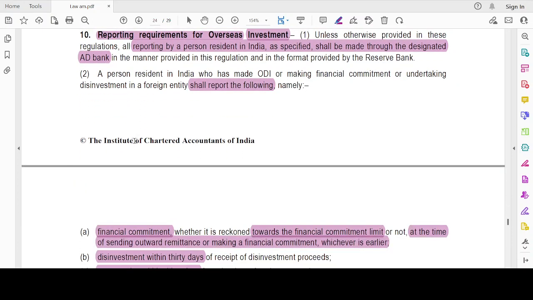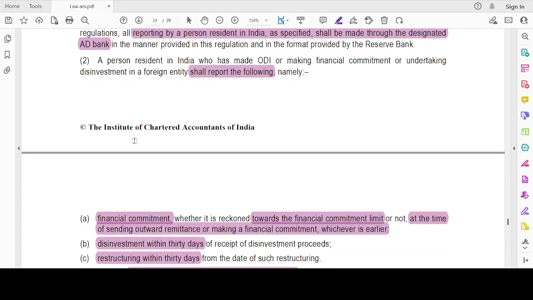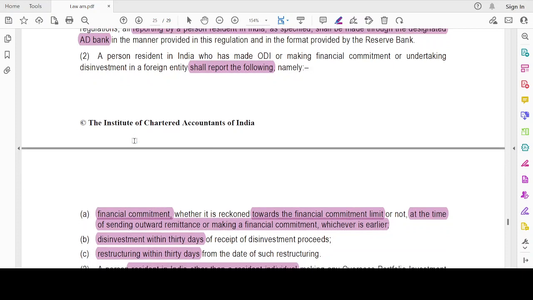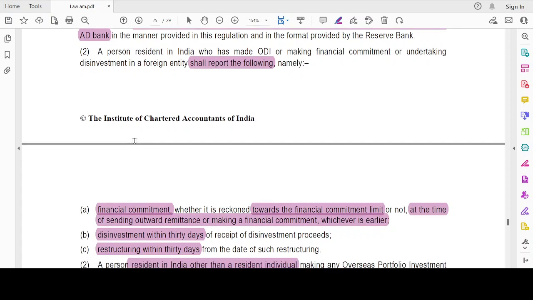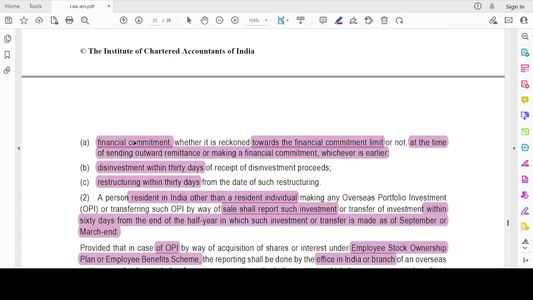Then, reporting requirements for overseas investment. Unless otherwise provided in these regulations, all reporting by a person resident in India as specified shall be made to the designated bank, AD Bank, in the manner provided in this regulation and in the format prescribed by the RBI. A person resident in India who has made ODI or financial commitment or disinvestment in a foreign entity shall report the following, namely: 1. The financial commitment, whether it is towards the financial commitment limit or not, at the time.